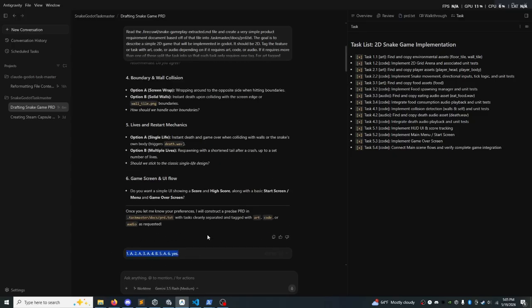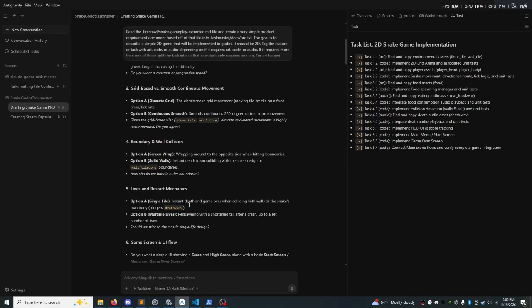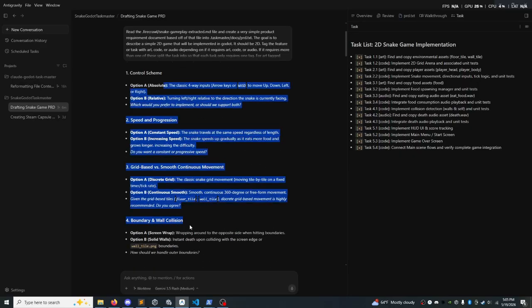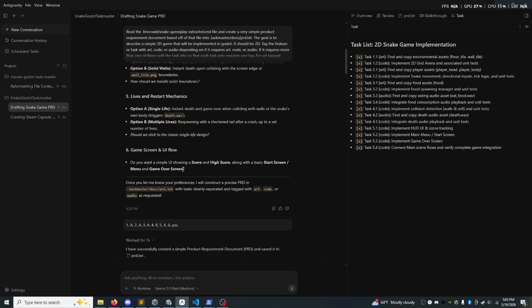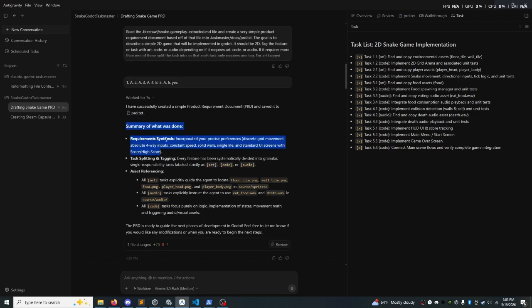This is pretty common because the Wikipedia entry has a bunch of random things, like, oh, sometimes the snake can speed up when it eats food, sometimes it will wrap around the border, sometimes it will die, sometimes it will have multiple lives. So these are these kind of standard clarifying questions. Most LLMs get these pretty correct, so nothing new here.